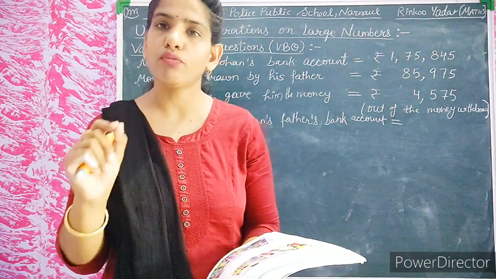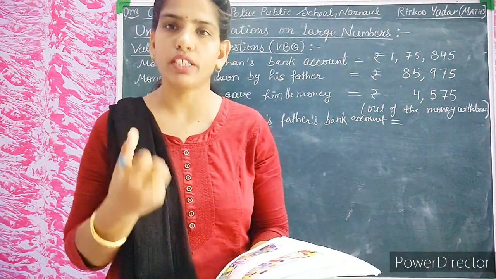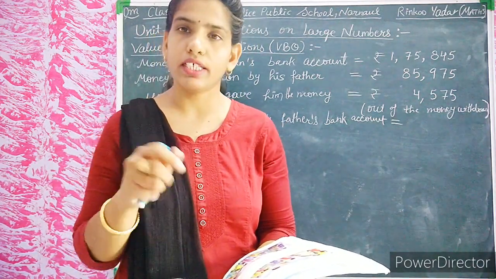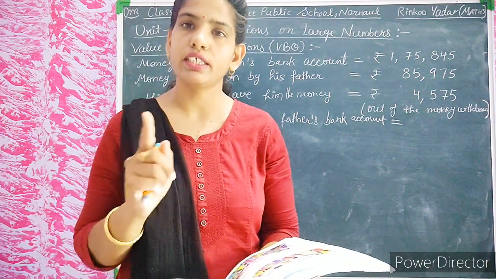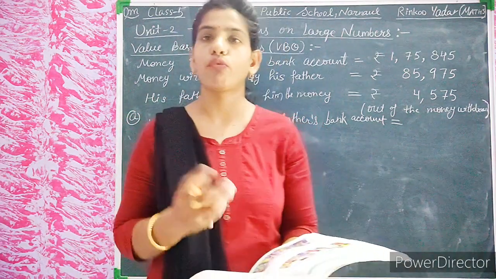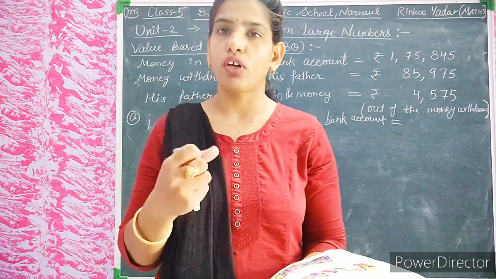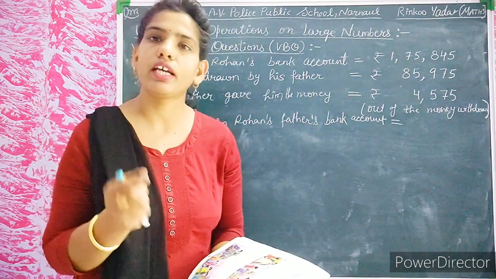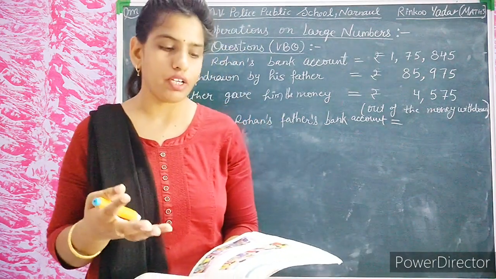Okay, he has withdrawn some money. How much money has he withdrawn? 85,975 rupees for repairing his house.